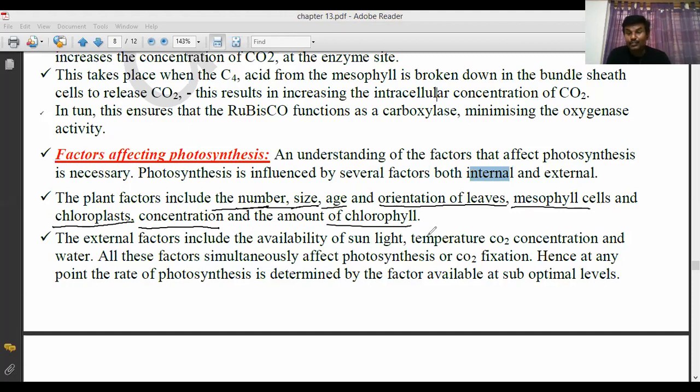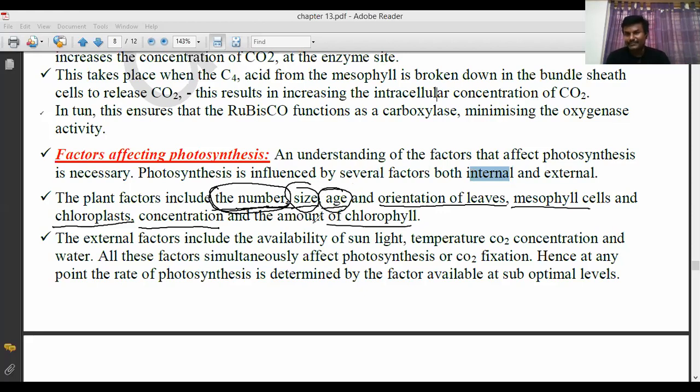These are all factors that should be in the correct manner. See here, the plant factors, the number. So the number means what? If one factor is deficient, the rate of photosynthesis is deficient. So the leaf size should be sufficient. Then only photosynthesis.